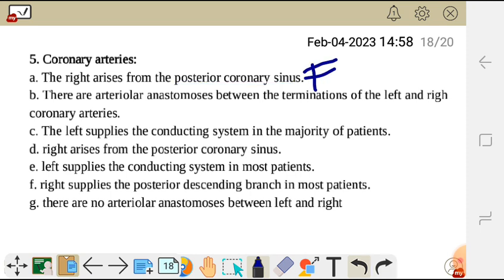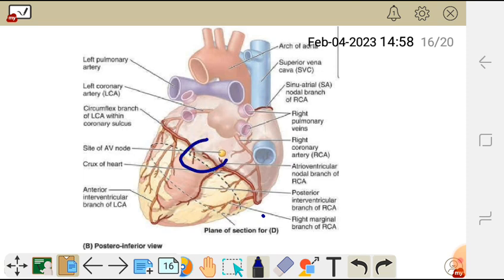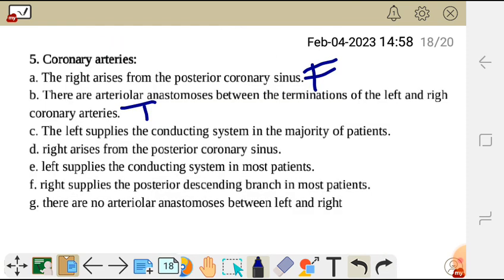B, there are arteriolar anastomoses between the termination of the left and right coronary arteries. This is true. When you see this diagram here, there is anastomosis there. This is the left and this is the right. Where they meet there, they form anastomosis. So it is true. Then C, the left supplies the conducting system in the majority of patients.